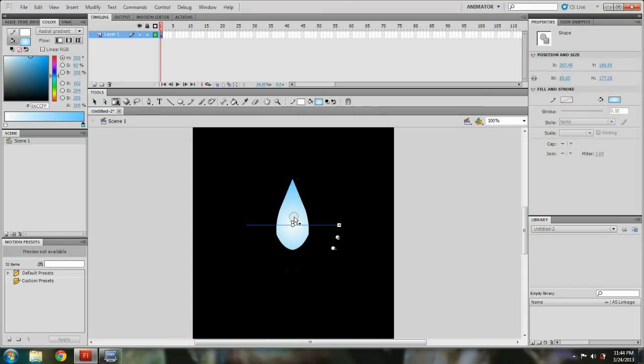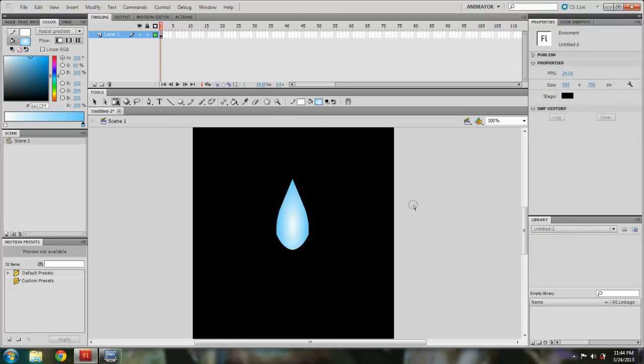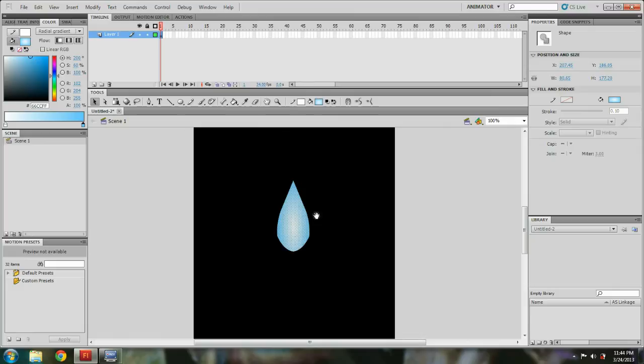If you want to edit the gradient color, just press F, or click the shape and then hit F, and you just adjust it like that. I think that's okay.